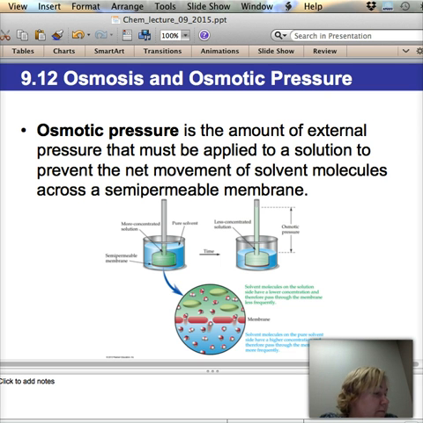Osmotic pressure depends on the amount of external pressure that must be applied to a solution to prevent the net movement of a solvent. So this is the osmotic pressure. If I pushed on this little thing right here, if I pushed with my little tiny finger and shoved that water back down in there, it would go back out. So this is osmotic pressure, the amount of external pressure, shoving a little finger down there, that must be applied to a solution to prevent the movement of solvents across a semi-permeable membrane. Sometimes your body does this, but it's just measured. It's measured how much you need to move the blood here or there. This is going to come up a lot in physiology.